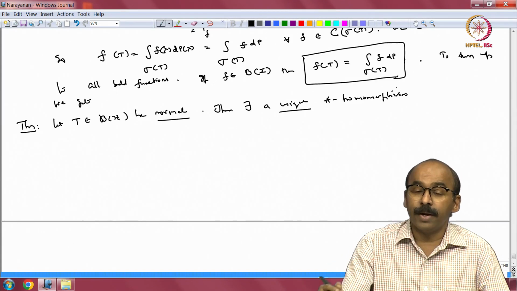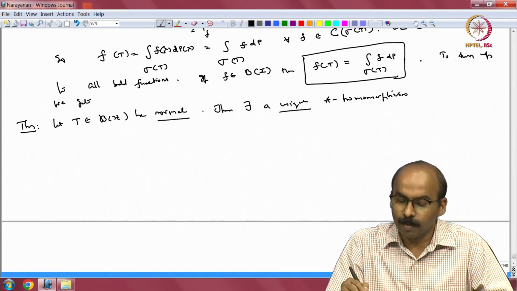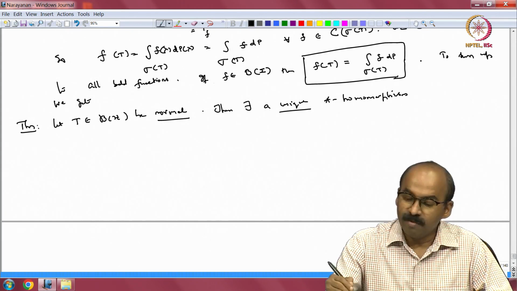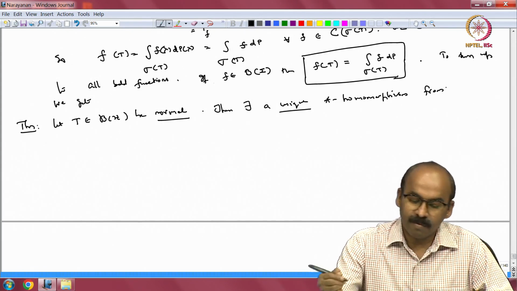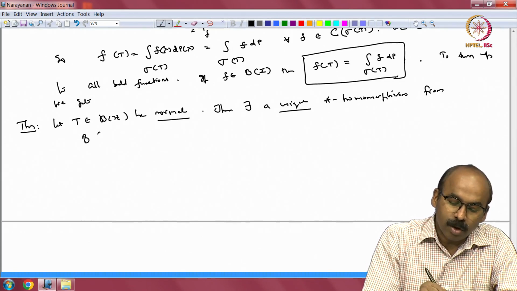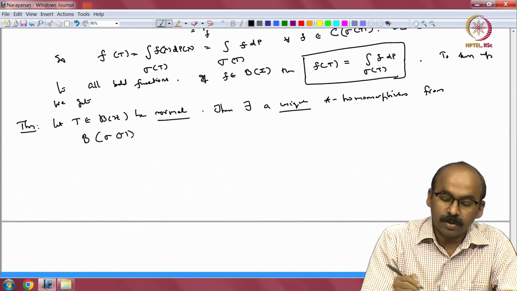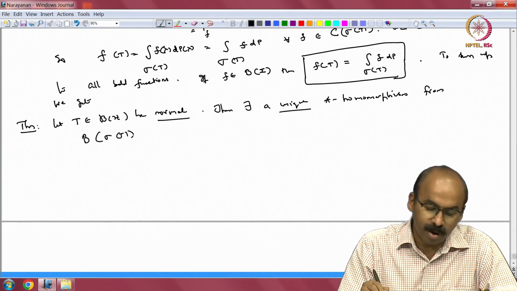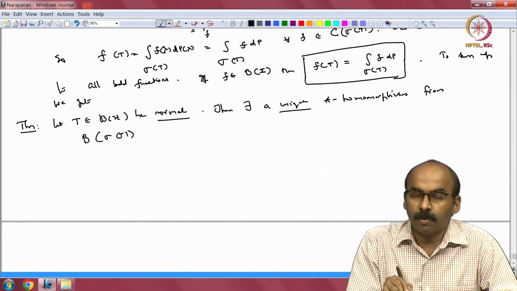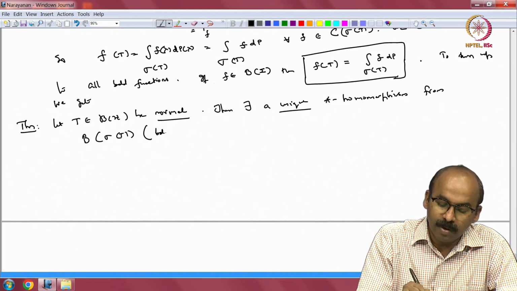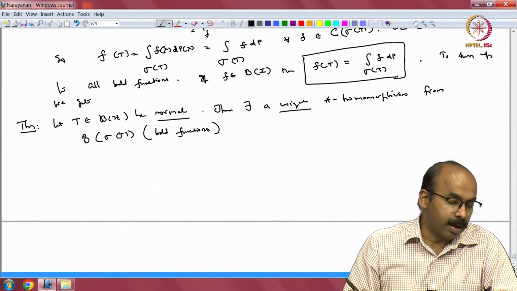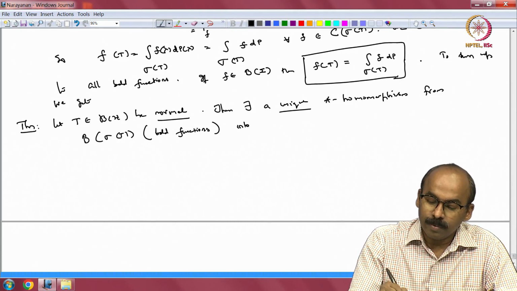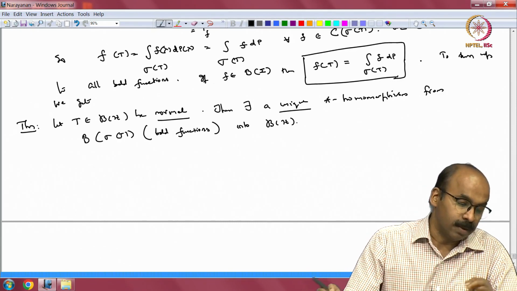So, I will go directly to bounded functions instead of stopping at continuous functions, from bounded functions on sigma of T, right. So, remember the B stands for bounded functions, script B will stand for Borel sigma algebra, right. So, bounded functions on sigma of T into the bounded operators on the Hilbert space H, right.